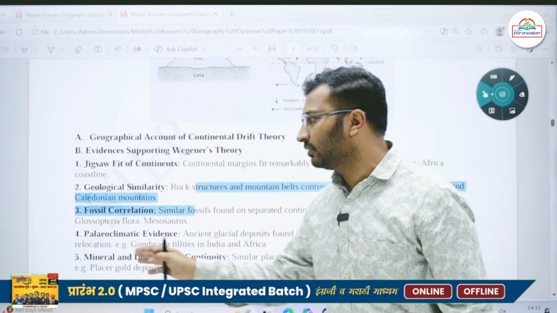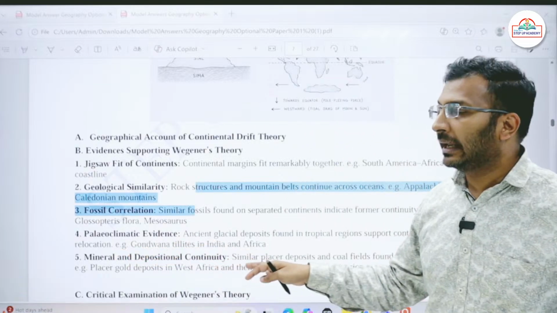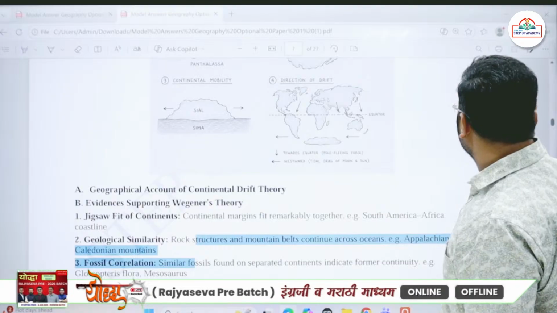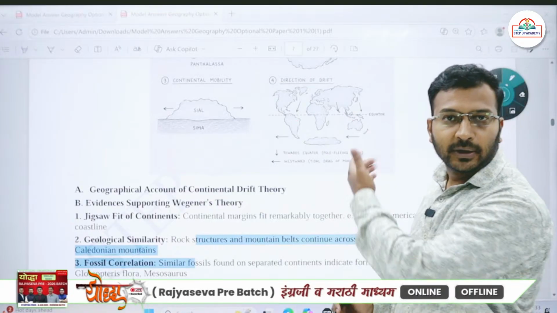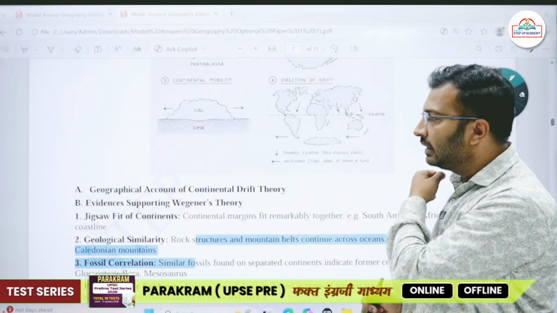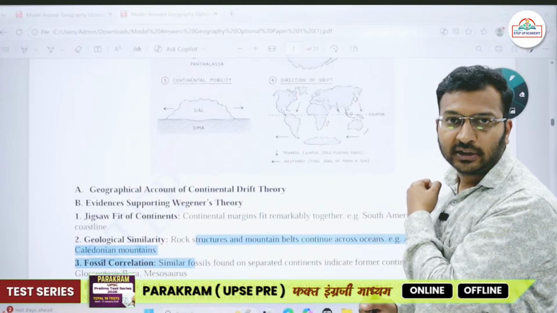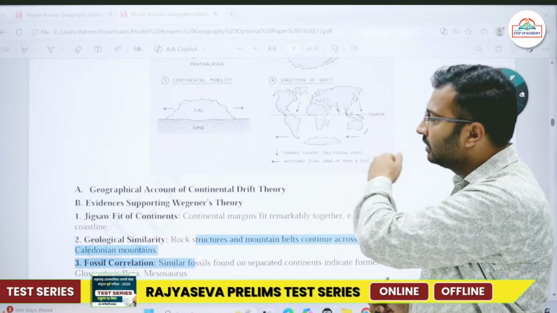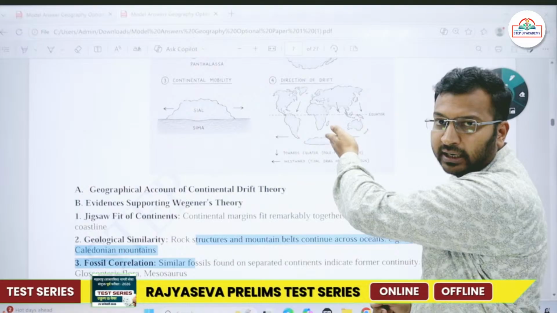Then he also gave a relation about the paleoclimatic evidences. He said that if you talk about the location of India, India is now a tropical country. And if I talk about the southern part of the Indian landmass, the peninsular part, it is lying within the tropics. It is near to the equator as well. If I talk about the southern tip, it is hardly some 8-degree latitude.